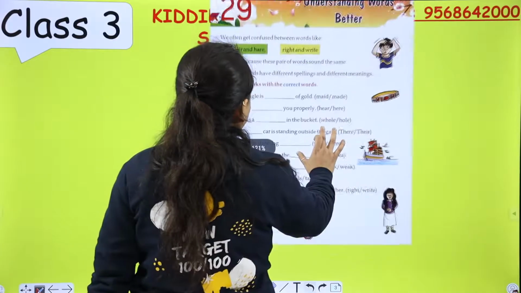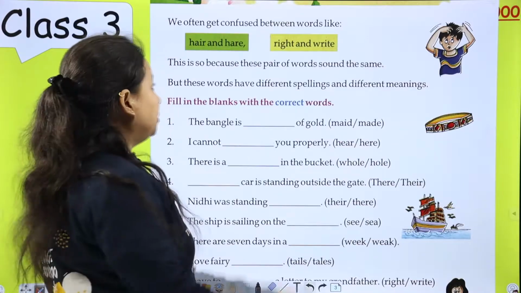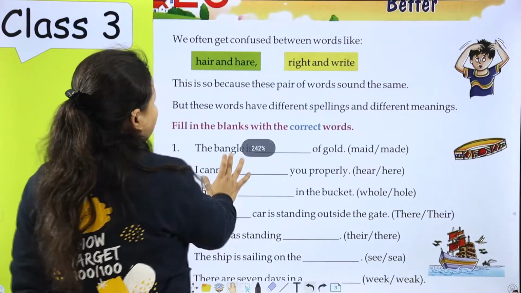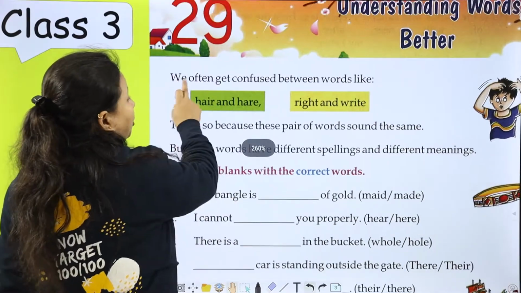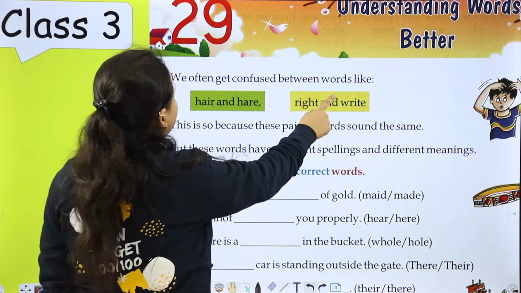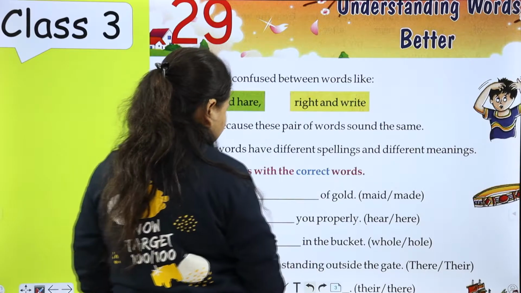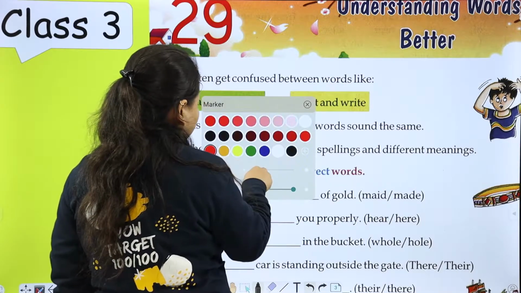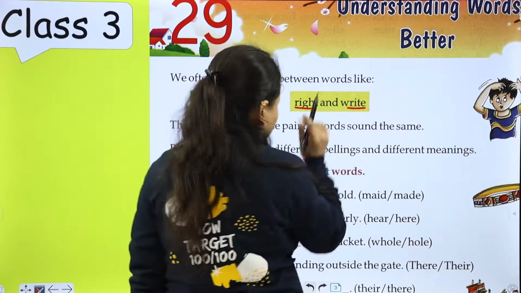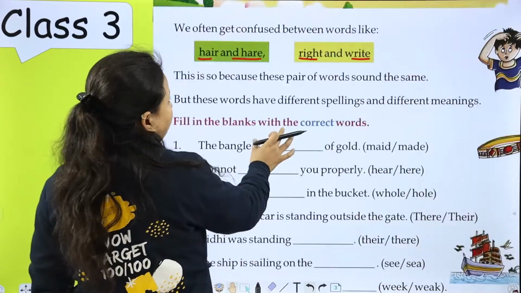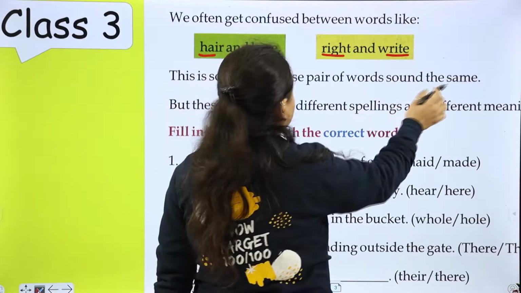Here are some pairs of words. They sound the same but the spelling and the meaning are different. How? We often get confused between words like here and hear, right and write. Do both have the same meanings? No. This is so because these pairs of words sound the same.